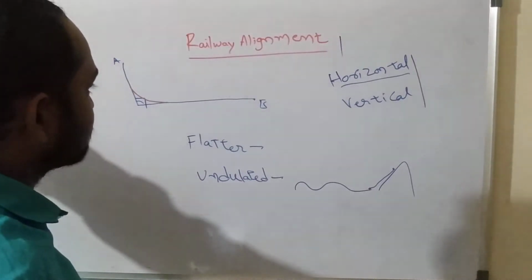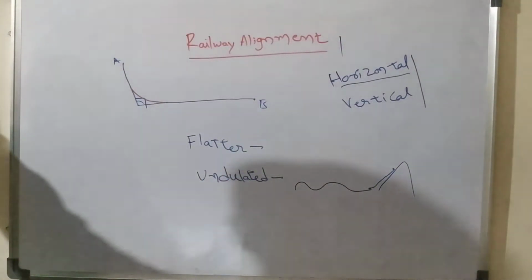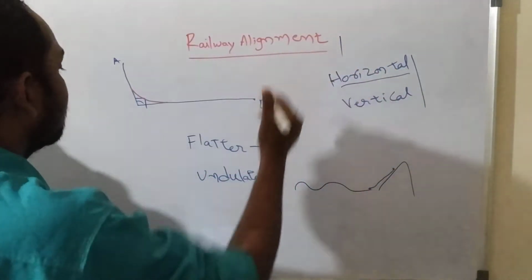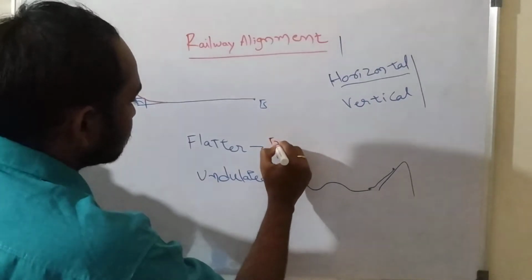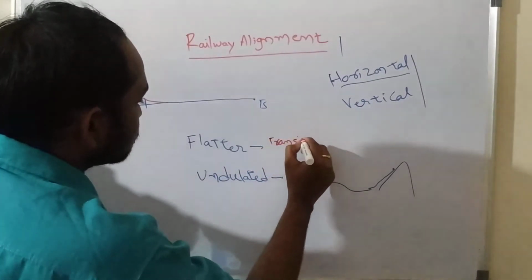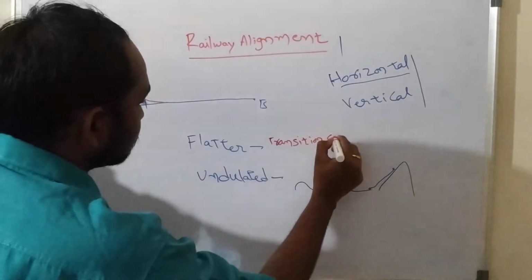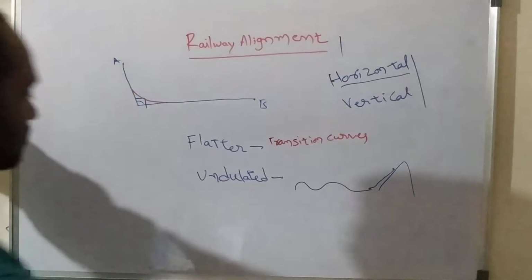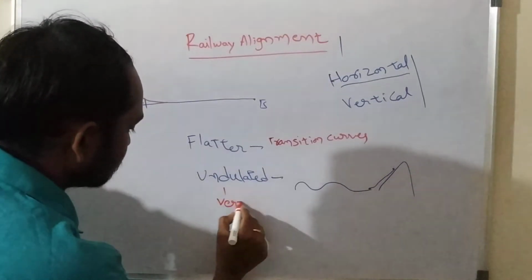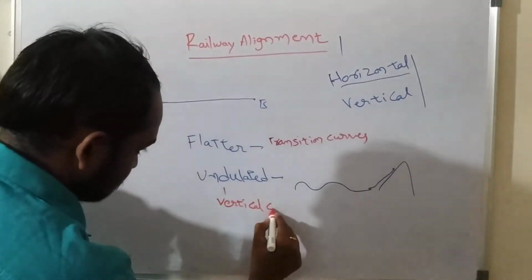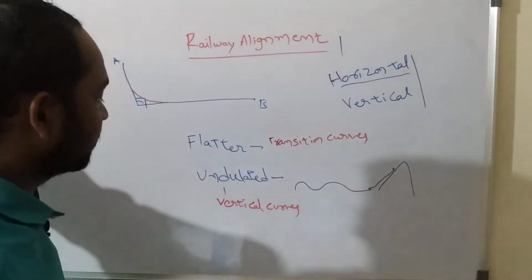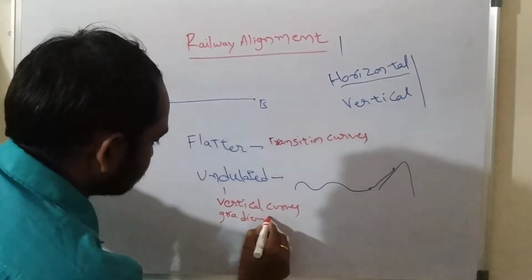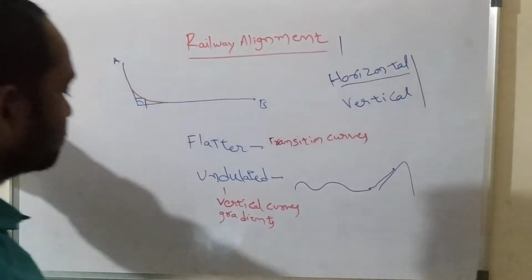So in this, if the ground is flat, we call that a horizontal railway alignment, and in the case of horizontal railway alignment, only curves will be there, transition curves or horizontal curves. Understand? And in case of vertical alignment, the railway track contains vertical curves and also sometimes it may contain gradients.